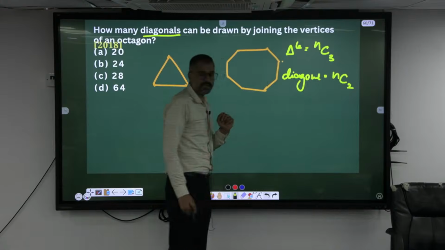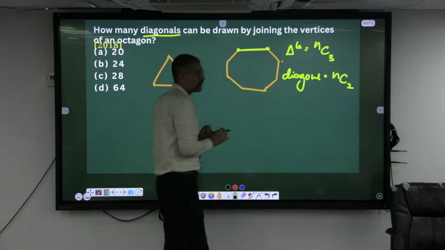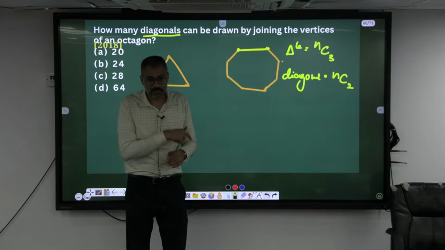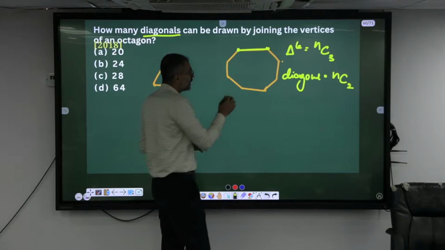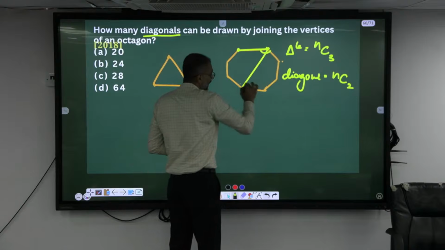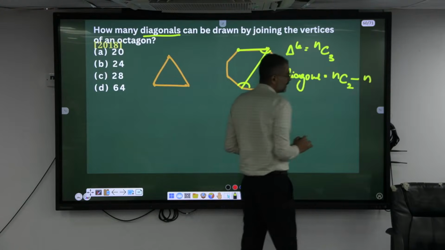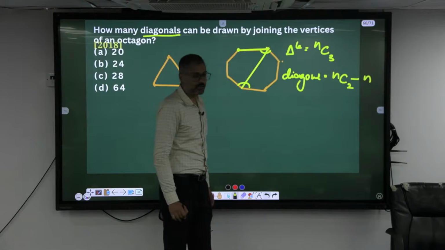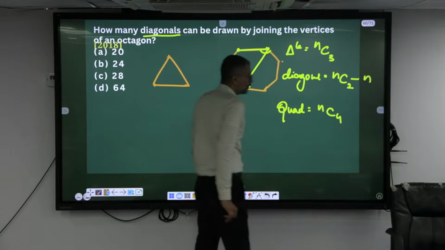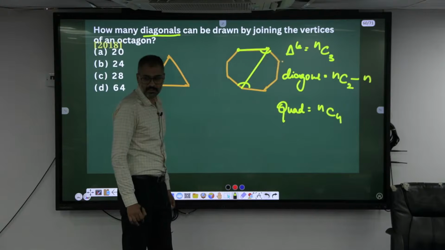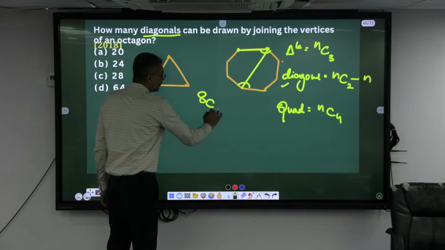But your formula will confuse that. This also has a diagonal. If I pick these 2 vertices, will it become a diagonal? No, that becomes a side. What is a diagonal? It has to cut through an angle. A line joining the opposite vertex which is cutting an angle. Hence always subtract n. Understood? Similarly, the number of quadrilaterals is always NC4. So this is your answer, NC2 minus N. N is 8, so 8C2 minus 8.